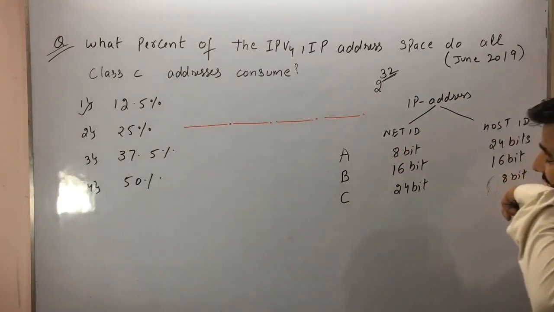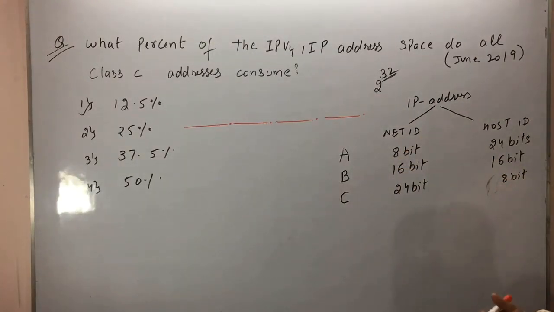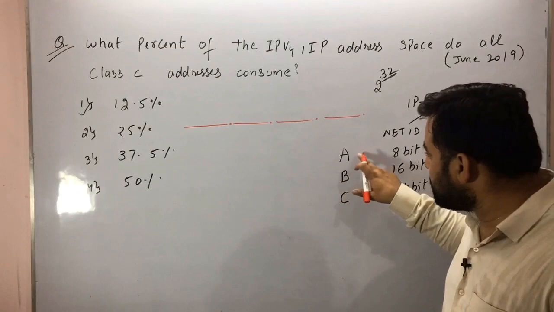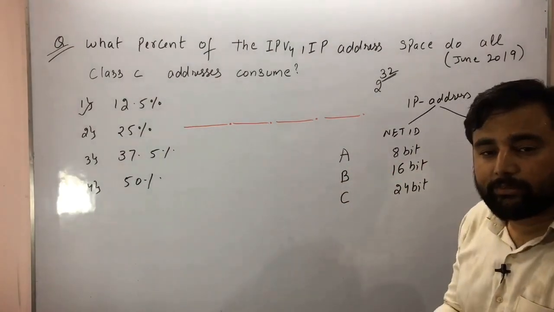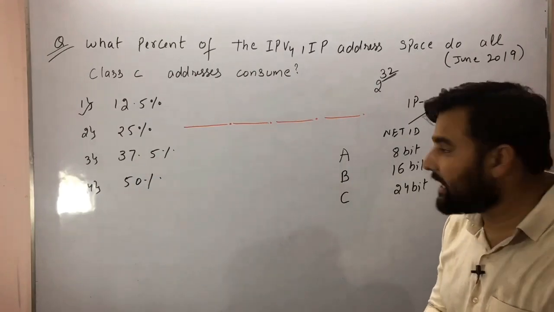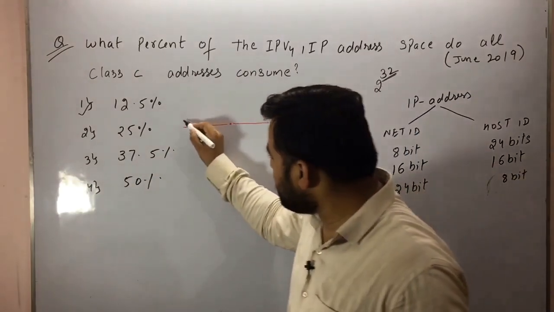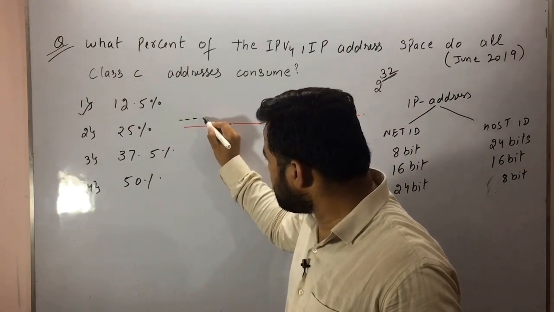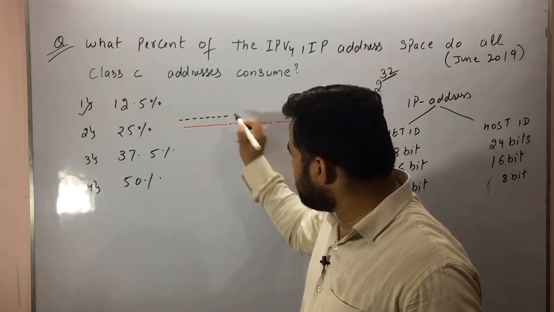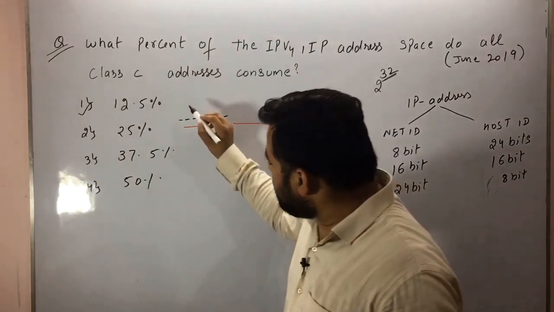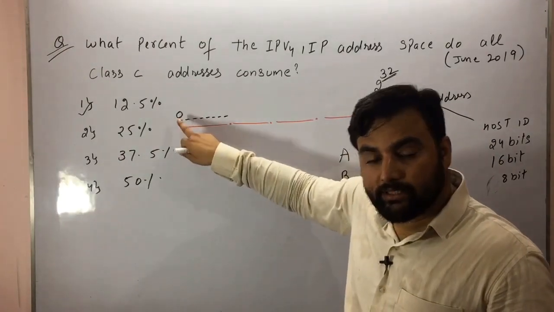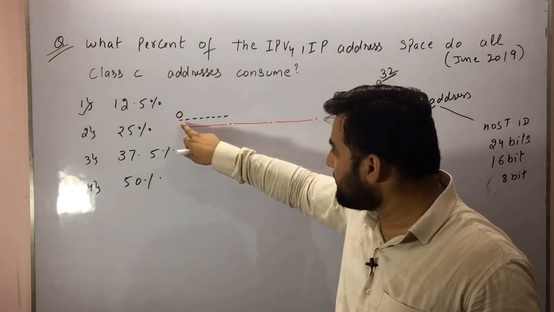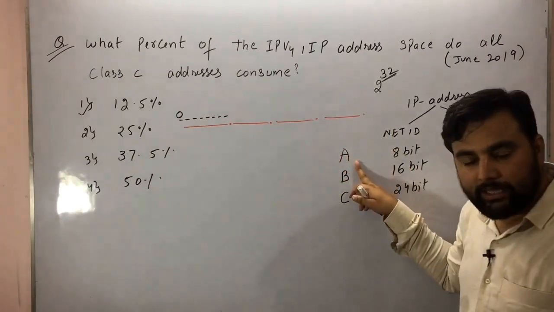How do we come to know that a particular IP belongs to class A, and a particular IP belongs to class B or C? So there must be some rule. What are the rules? As we know, here how many bits? 8 bits for the first octet. When the first bit here is 0, that is fixed, that means that IP belongs to class A.